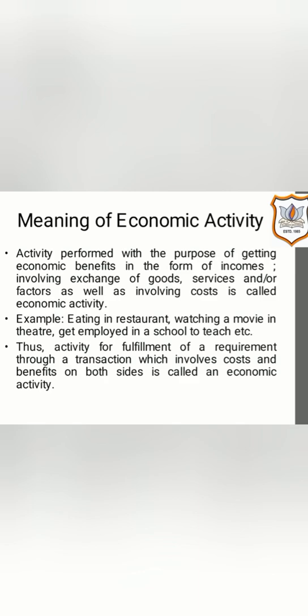So first of all, the cost of those goods is incurred by the person who is buying them, and similarly the trader who is selling them has also incurred certain cost in order to buy those goods, or in order to manufacture or produce those goods. So thus we may say that it is an activity which pertains to the purpose of making economic gains in order to satisfy some wants, and again it involves exchange as well as cost.